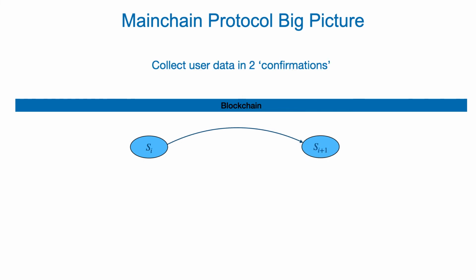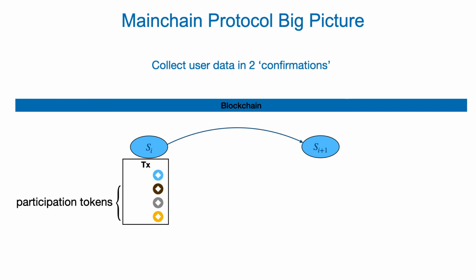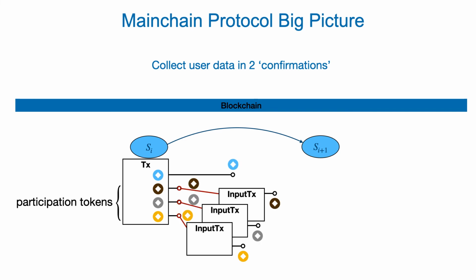We achieve this by forging in the initial state, additionally to the blue thread token, one participation token per party that wants to participate in the off-chain protocol. And then the state transition actually follows in two phases. In the first phase, every party gets a chance to consume its own participation token in order to provide input.